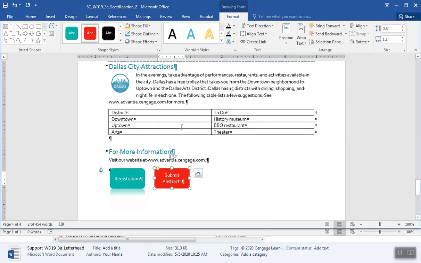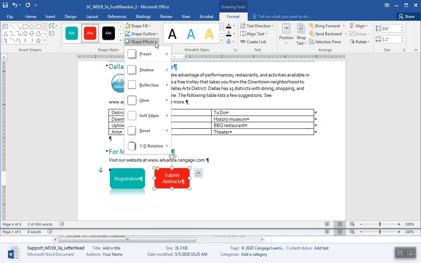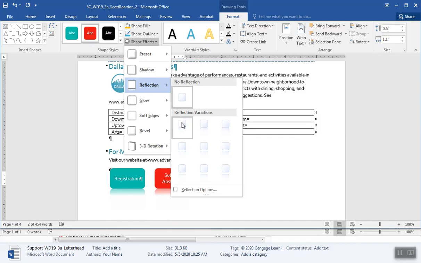And let's see, shape effect. We're going to apply the tight reflection touching. Reflection. Slight reflection touching. Where's that at? Half reflection. And it's here somewhere. You think I'm going to get there? What do you think? I got tight reflection.